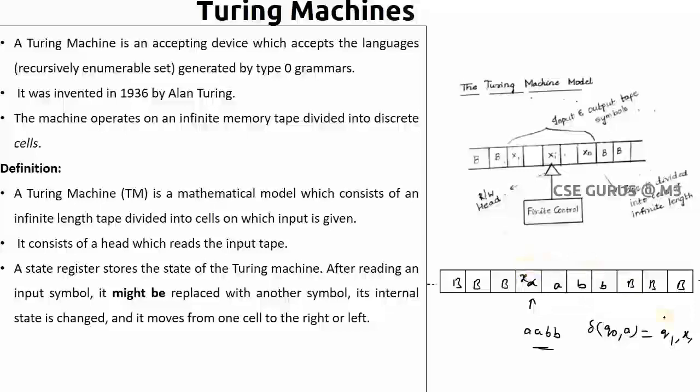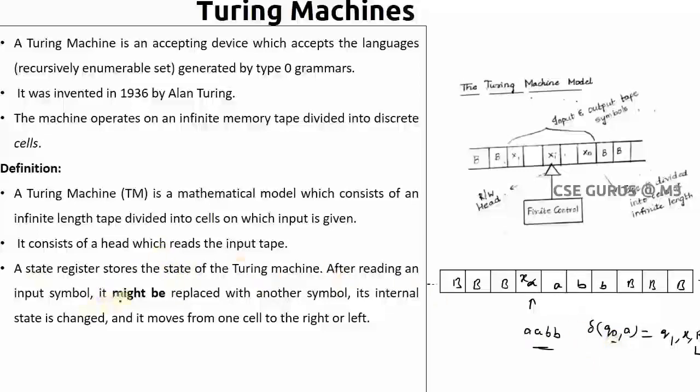In finite automata you always have to move right, but here you can move either right or left. That means after taking the input, whether you want to move to the right or left, you have two options. Now you can read this again: a state register stores the state of the Turing machine. So what is the state first?